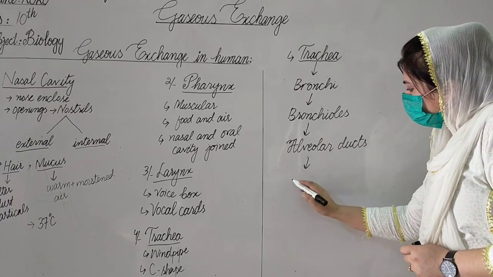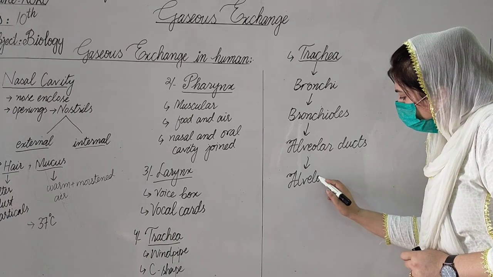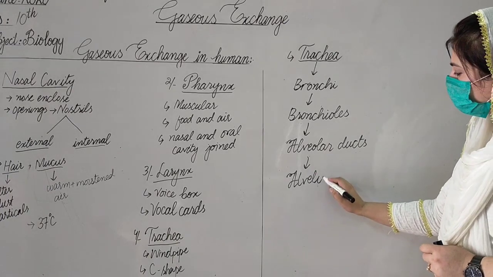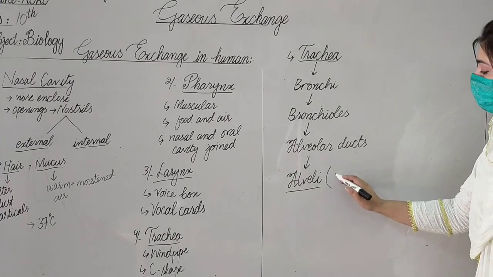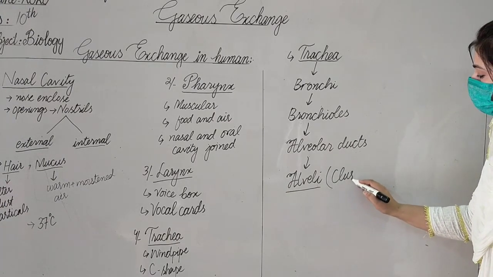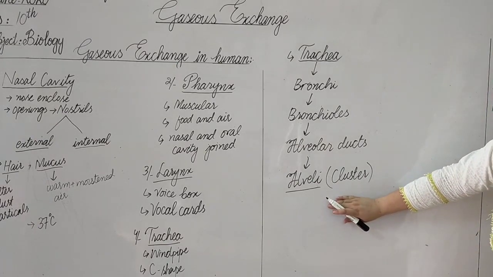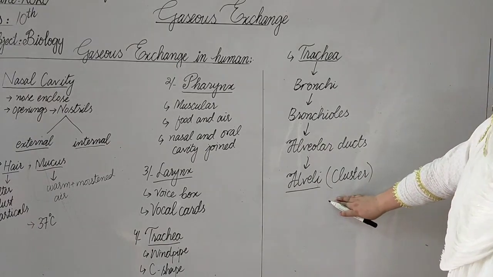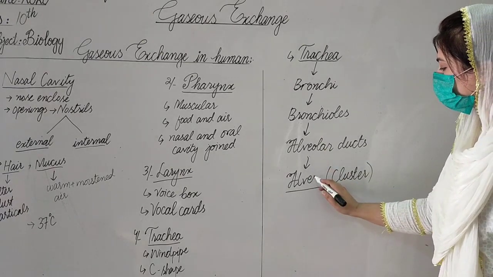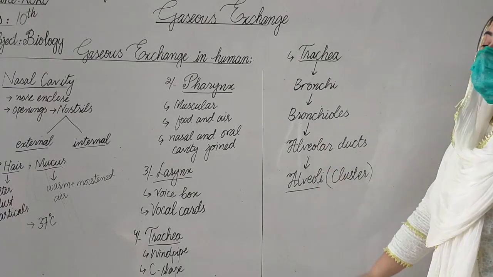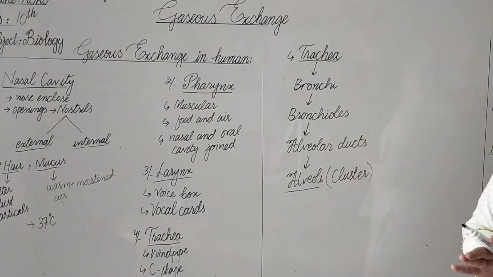After the alveolar ducts, they divide again and make a balloon-shaped cluster, and that cluster is called alveoli. And alveoli is the last part of the air passageway.